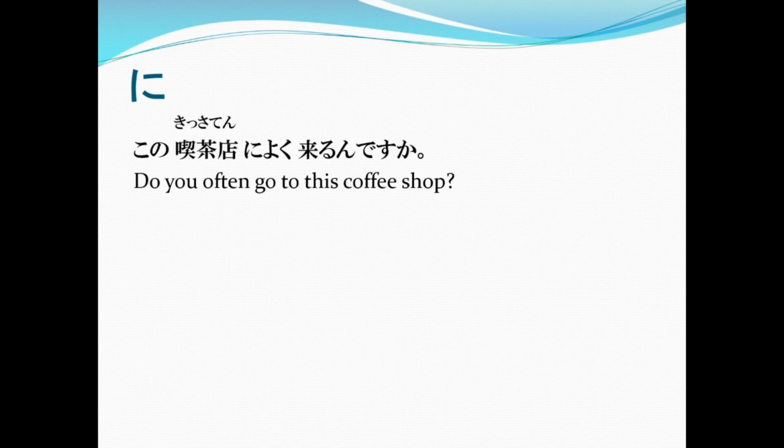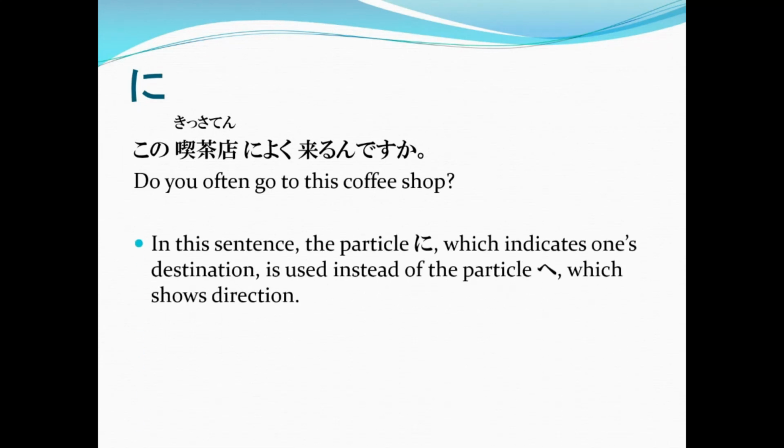when we use ikimasu, kimasu, and kaerimasu, we use the particle へ to show a direction. But in this sentence pattern, the particle に, which indicates one's destination, is used instead of the particle へ which shows direction. Okay?